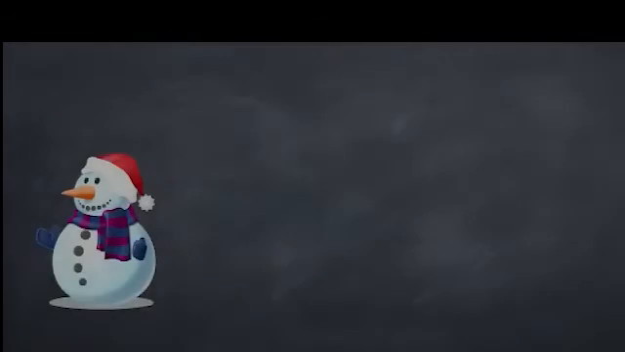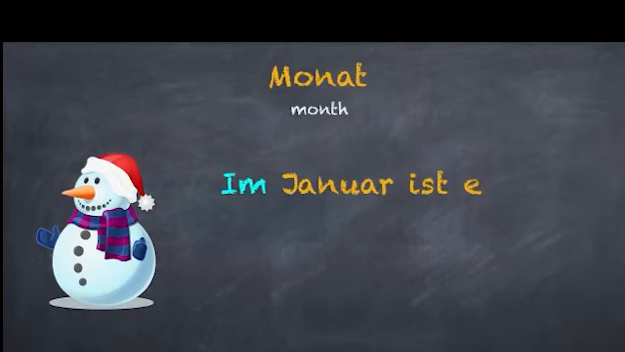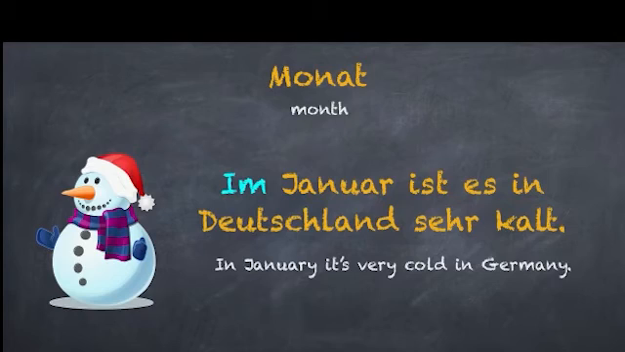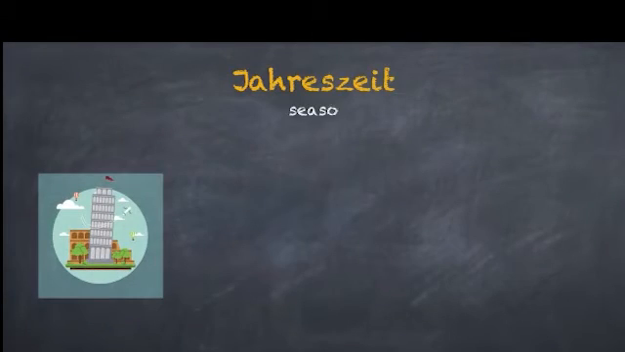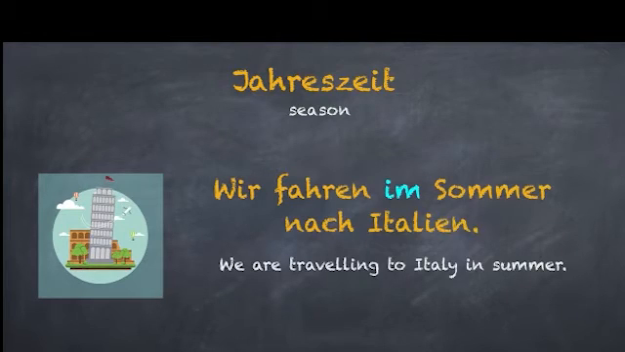And now the next preposition, im. Im is basically the preposition in along with the dative article dem. In plus dem gives you im. Let's see when and how to use this preposition. You would use the preposition im with months, Monat. For example, im Januar ist es in Deutschland sehr kalt.